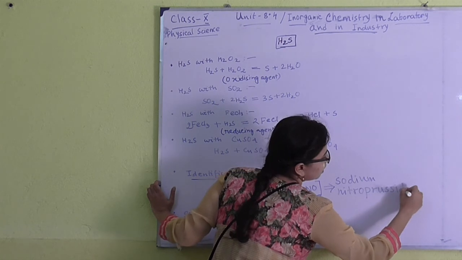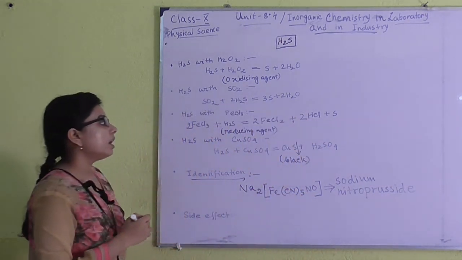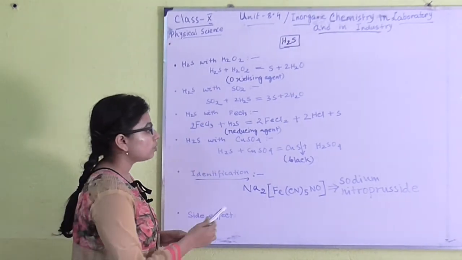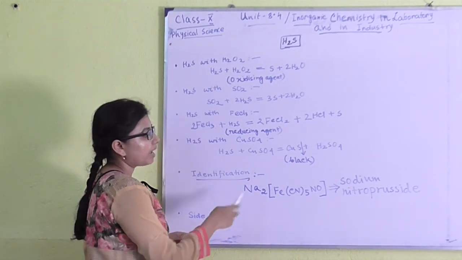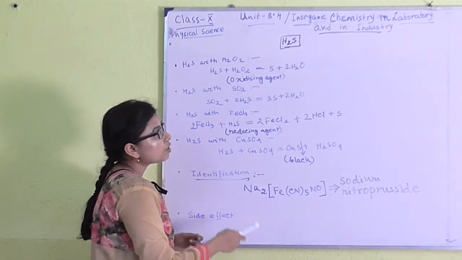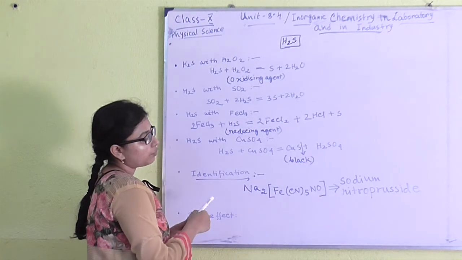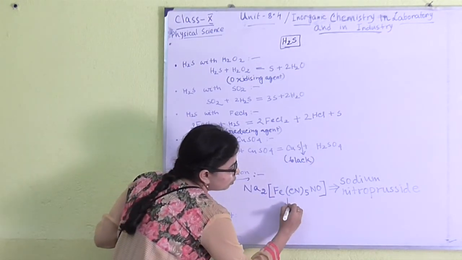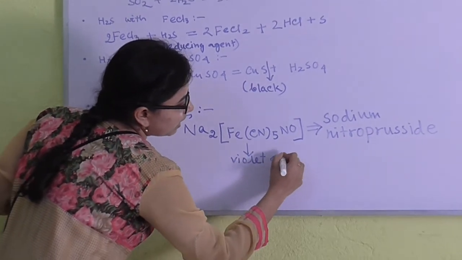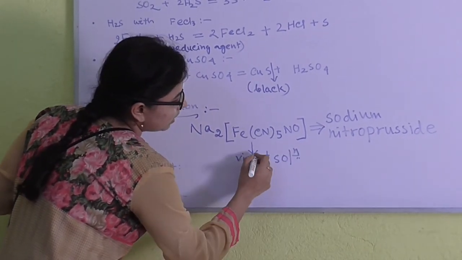You can use this. It can be found in a common laboratory. This is the chemical by which we can identify sulfur, and in presence of sulfur, sodium nitroprusside gives rise to a deep violet solution.